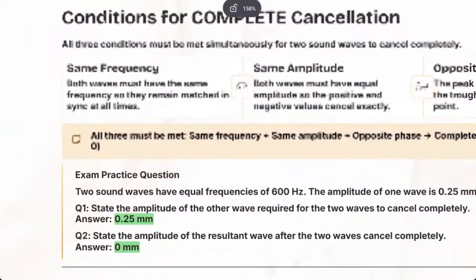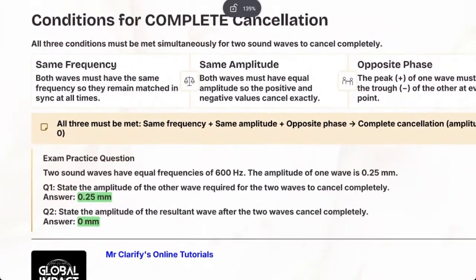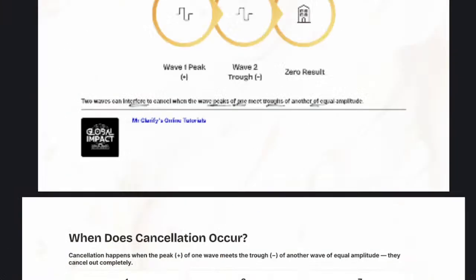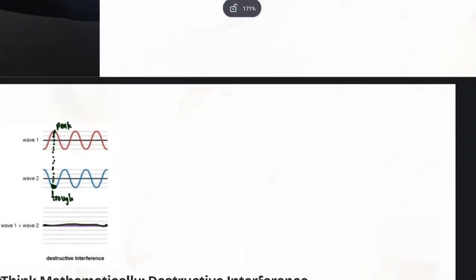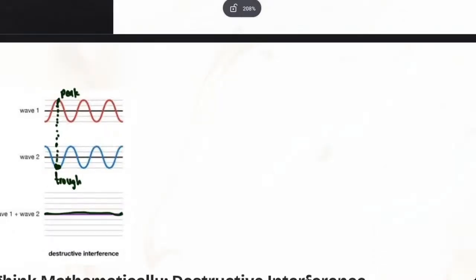Let me say something here that I want you all to know, and I don't want you to let me down. When you are doing cancellation, when you are doing interference, we have wave 1 and wave 2, but they should have certain things. Number 1, yes, they are out of sync, but they should have the same frequency.